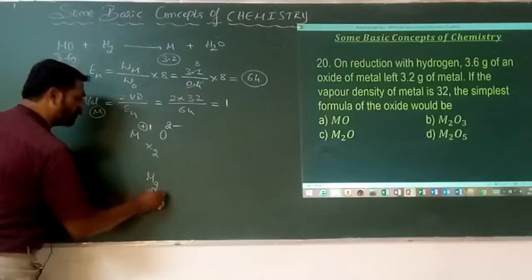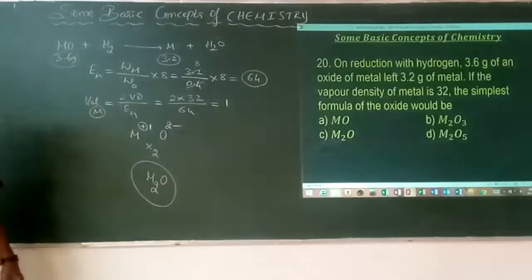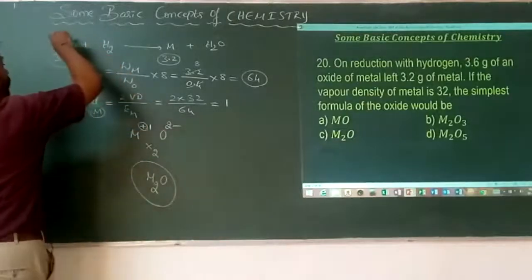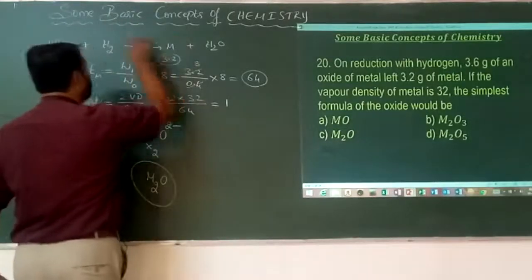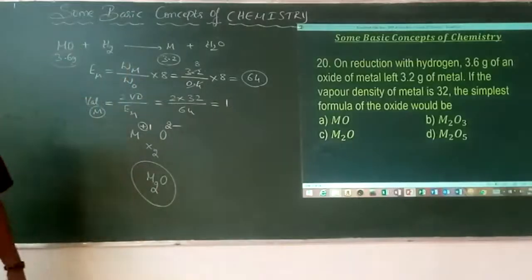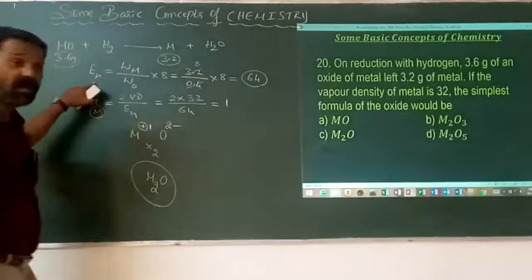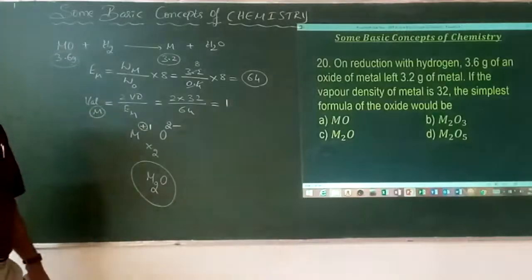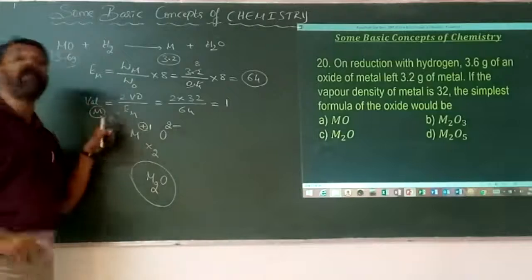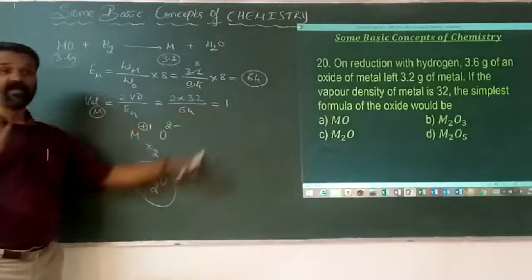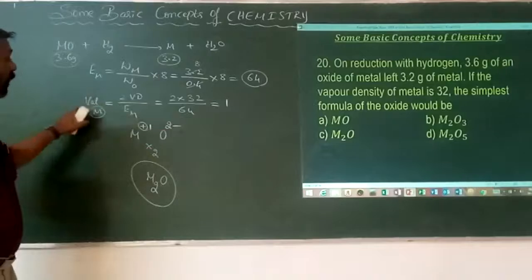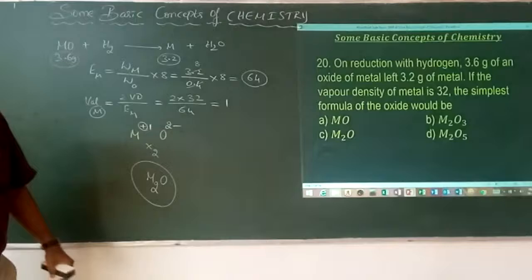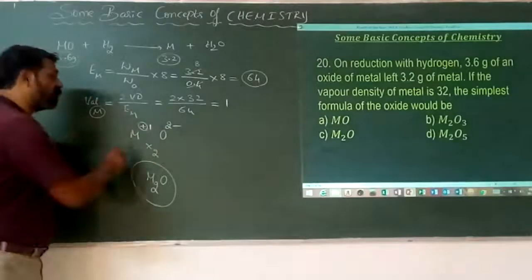Therefore, the formula for that one is M2O. On what basis here? First, we have calculated the equivalent mass of the metal, because metal oxide is converted to metal by reduction using hydrogen gas. Based on that, I am getting the equivalent mass. Then valency is twice the vapor density of that particular element divided by equivalent mass of that particular element. On simplification, if valence is equal to 1, the equivalent mass is equal to the molar mass, and the metal is having a plus 1.